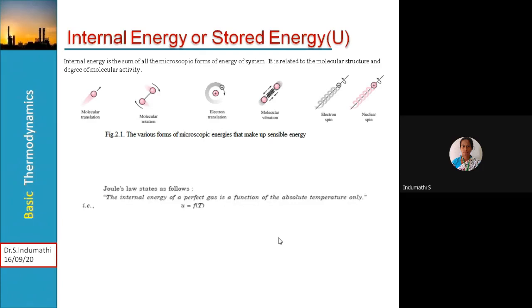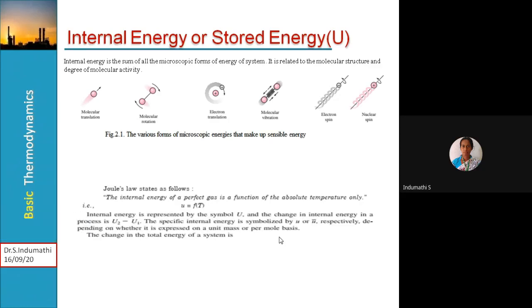Then Joule's law, which is related to internal energy. Joule's law states that the internal energy of a perfect gas is a function of absolute temperature only: U = f(T). Generally the internal energy is represented by the symbol capital U. The change in internal energy in a process is represented as delta U, which is U2 minus U1.